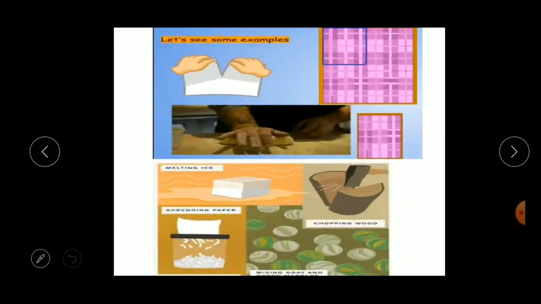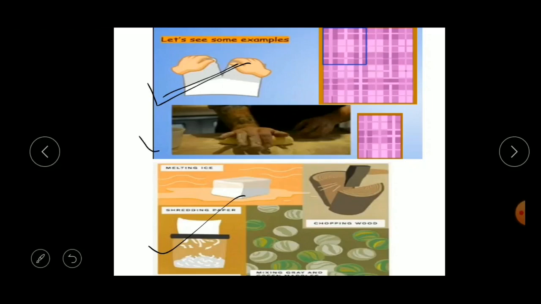Here are some examples. If you tear or shred a paper, it means cutting or tearing of the paper. If you tear the paper, you cannot join the pieces back to make the original piece. But is there a change in the property of the paper? Yes, the size varies. So that is a physical change. See here, you are not getting any new substance. When you tear the paper, do you get any cardboard or any other colored paper or any new substance? No, the paper will remain paper only. So it is a physical change.